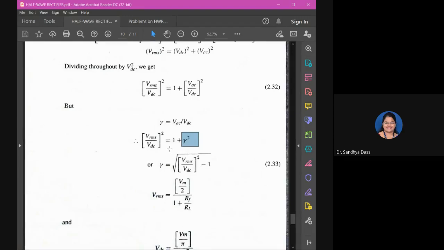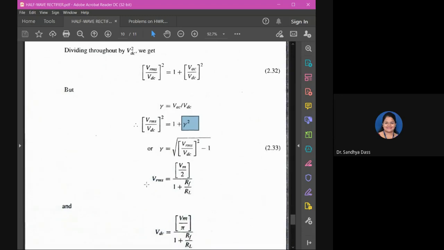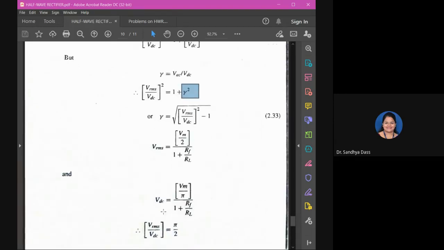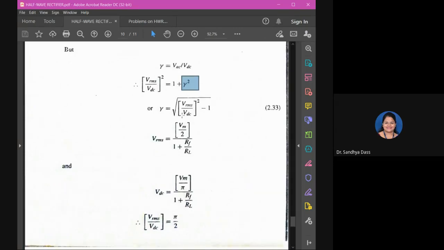Just rearranging things, taking rho to the left hand side and substituting the terms VRMS and VDC. VRMS is equal to VM by 2 into 1 plus R by RL, right? And VDC is equal to VM by pi into 1 plus R plus RF by RL. Substitute VRMS and VDC inside the bracket here.